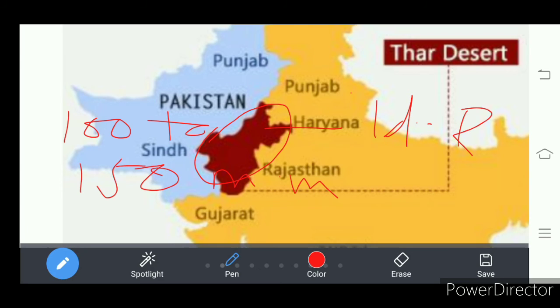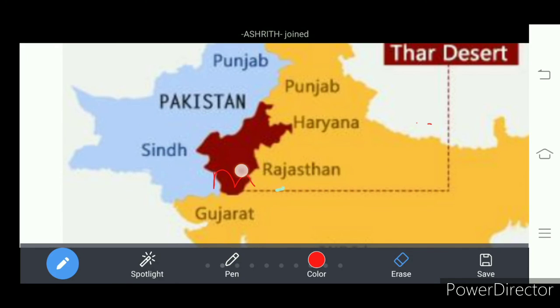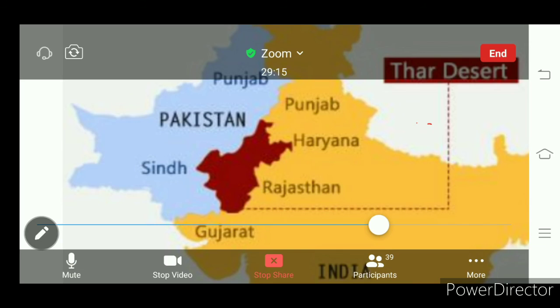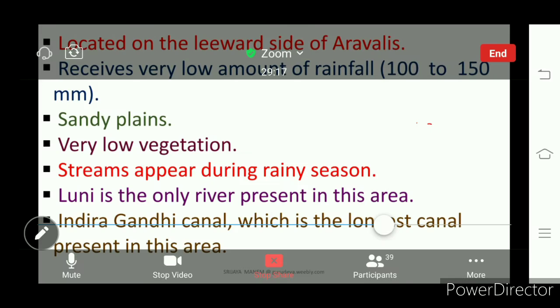Here we see that streams form when there is a little rainfall and they disappear very soon. It is a desert covered with sand and sand dunes. Here we find only one river, that is Luni.